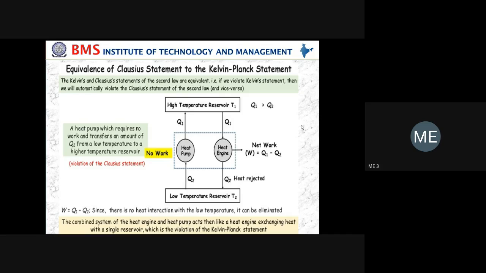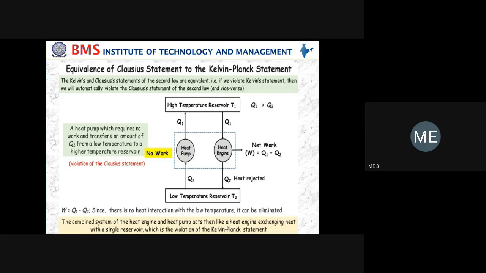Clausius statement means, heat is a form of energy, and heat always flows from higher temperature to lower temperature. The reverse is not possible. That is, heat never flows from lower temperature to higher temperature.